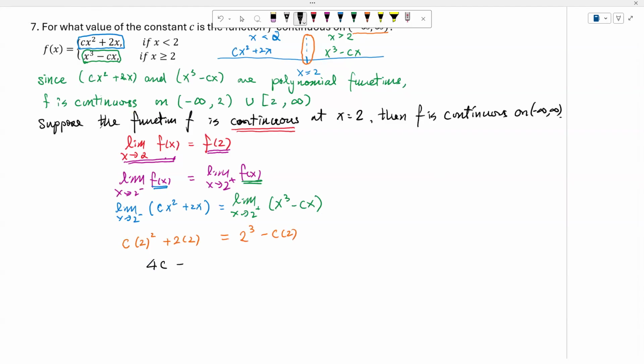So I have 4c plus 4 equal to 8 minus 2c. Then I will have 4c plus 2c, we just need to solve for c, equal to 8 minus 4. So c is equal to 4 divided by 6, and we are going to simplify, which is equal to 2 over 3 now.